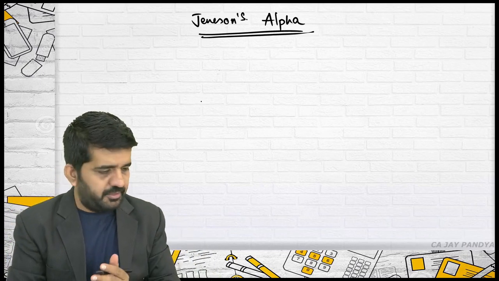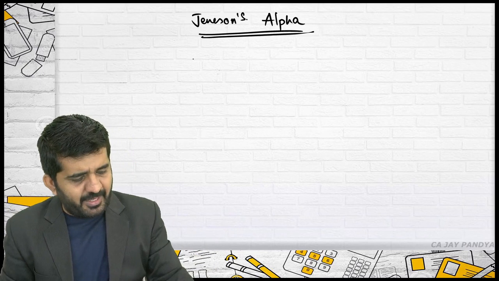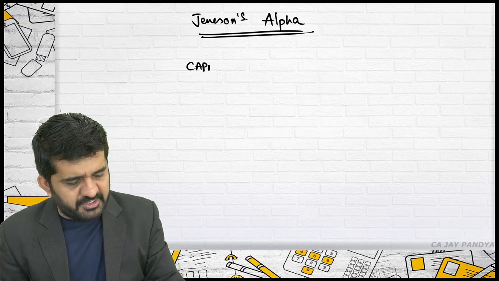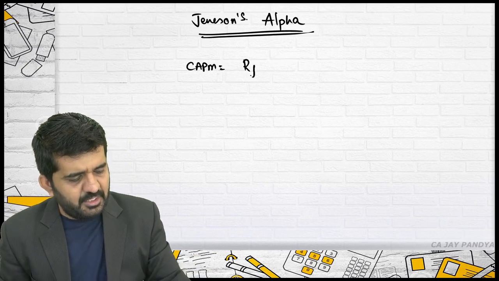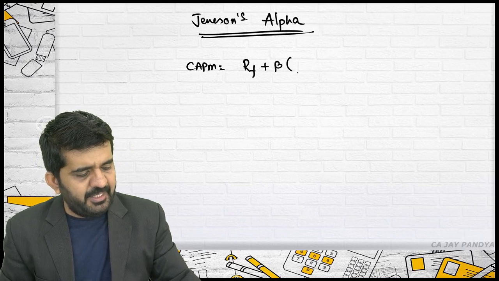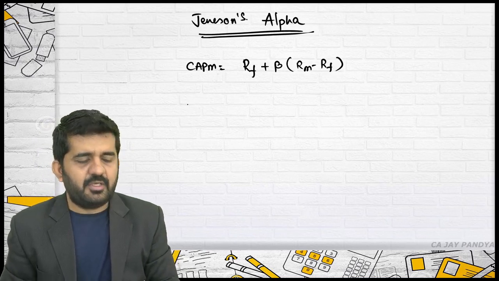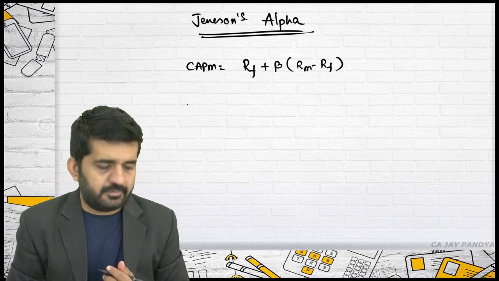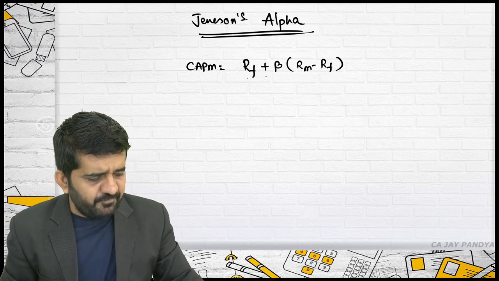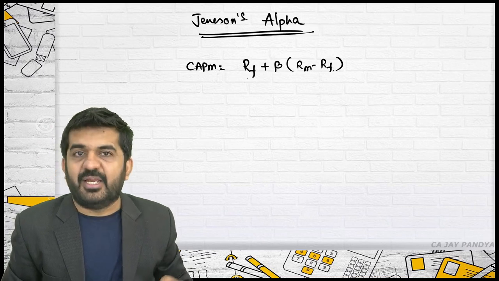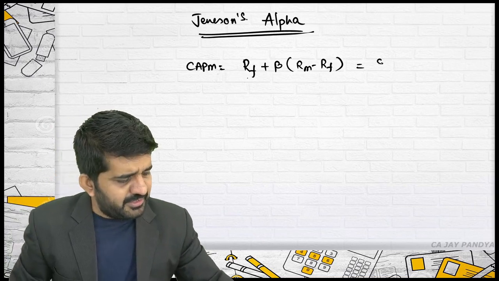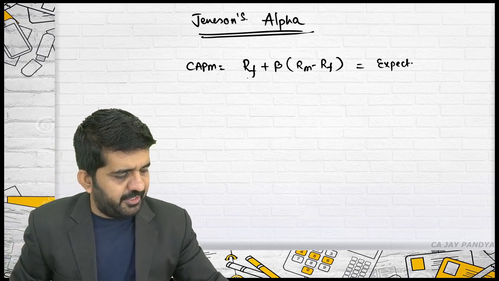Try to concentrate. This is my expected rate of return as per CAPM: RF plus beta into (RM minus RF).